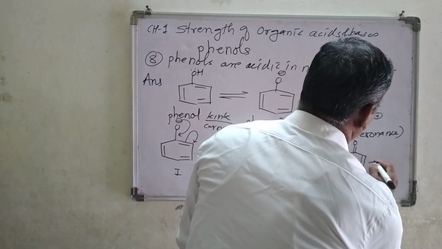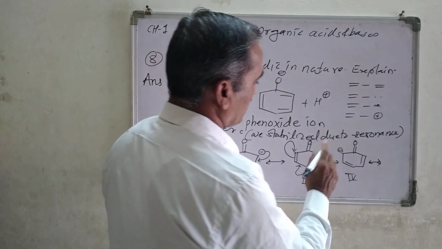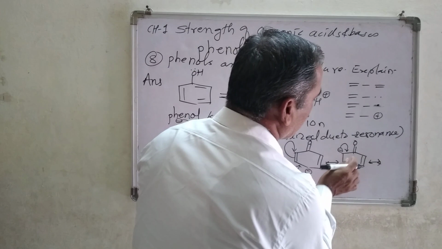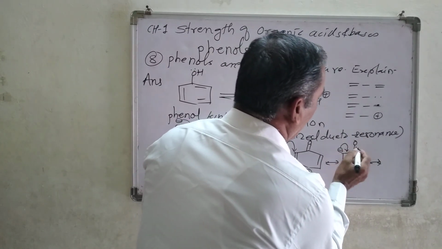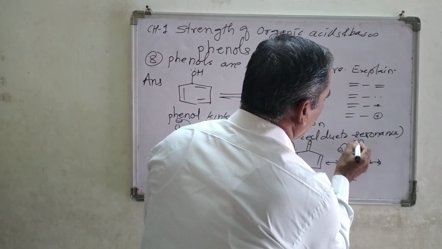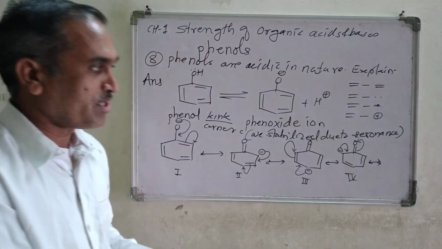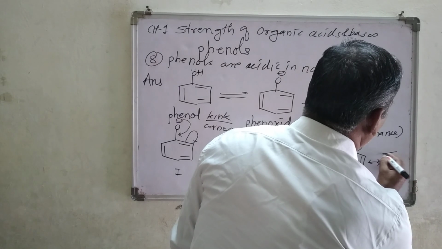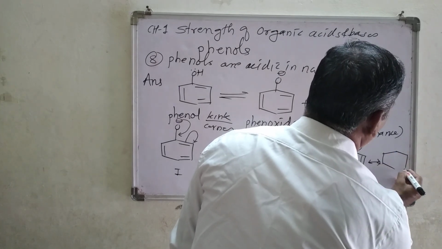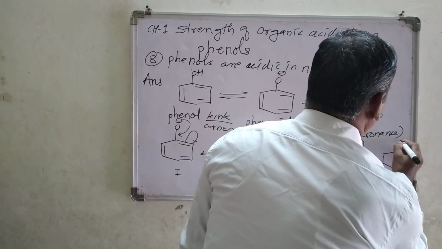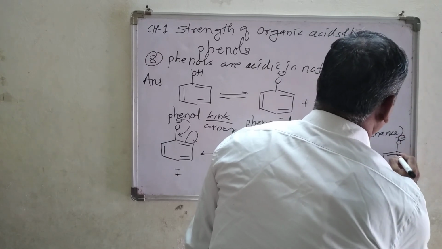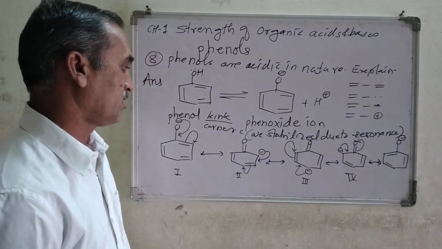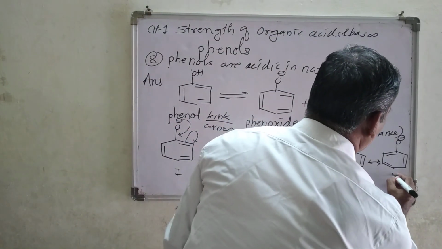Now look at the next resonating structure. Now this negative charge moves like this, forming a double bond here, and one of the bonds of this double bond concentrates the electron density on this oxygen atom, so that we are going to get the final structure here. O minus, double bond here, this double bond and this double bond remain as they are. This is structure number 5.